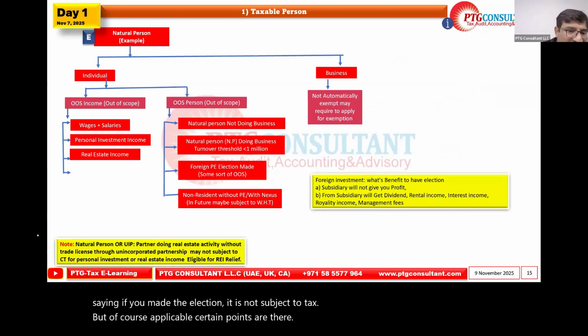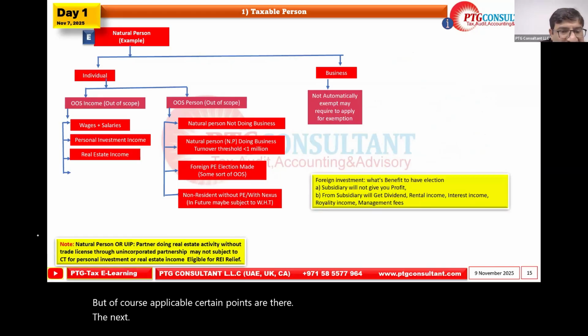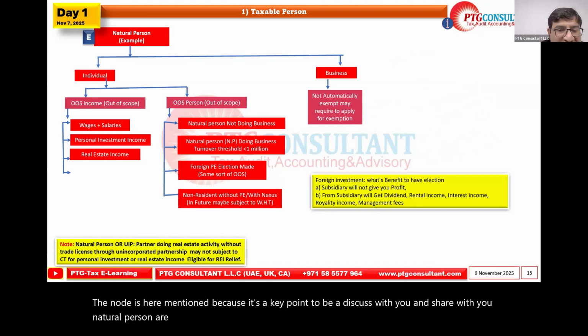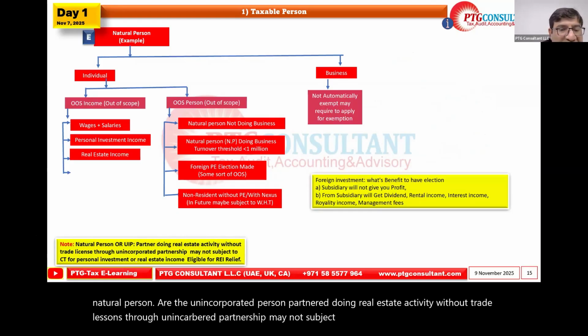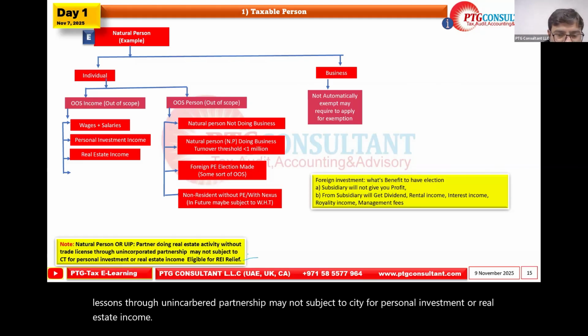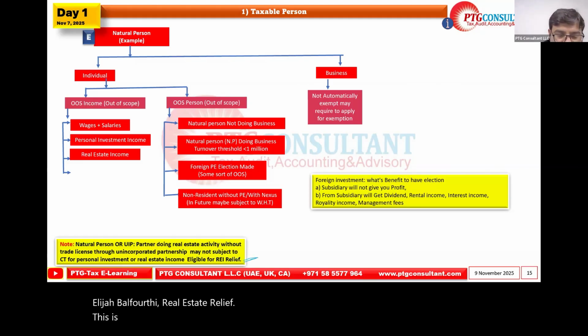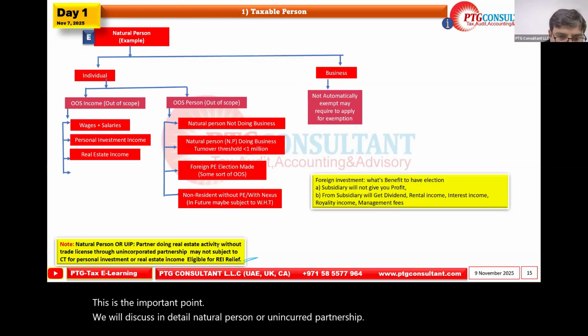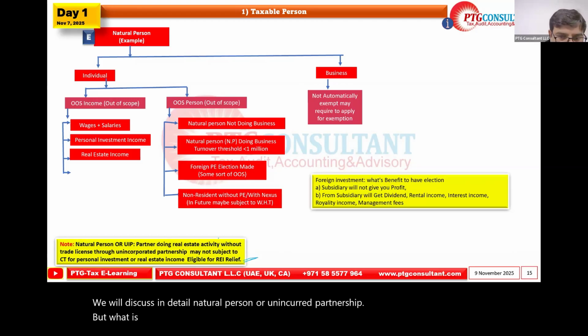The next note is mentioned here because it is a key point to be discussed and shared with you. A natural person or an unincorporated partner doing real estate activity without a trade license through an unincorporated partnership may not be subject to CT for personal investment or real estate income eligible for the real estate relief. This is the important point. We will discuss in detail natural person or unincorporated partnership. What is important here? Activity without a trade license.